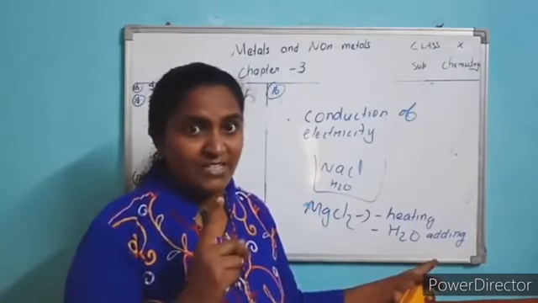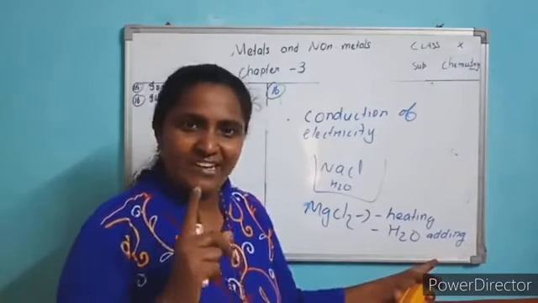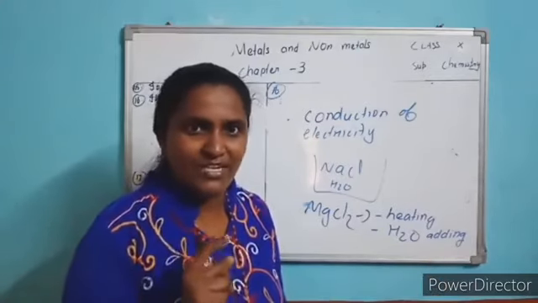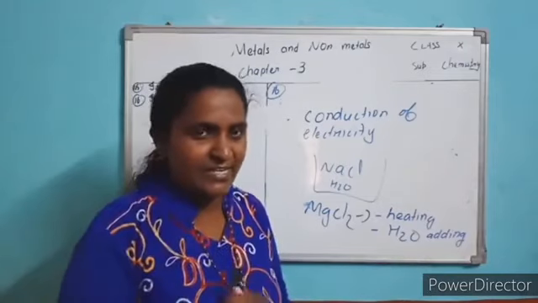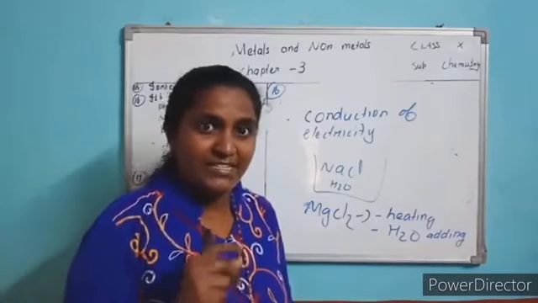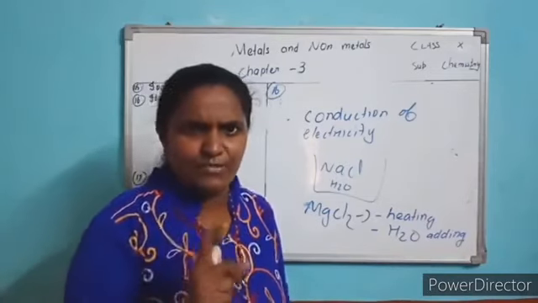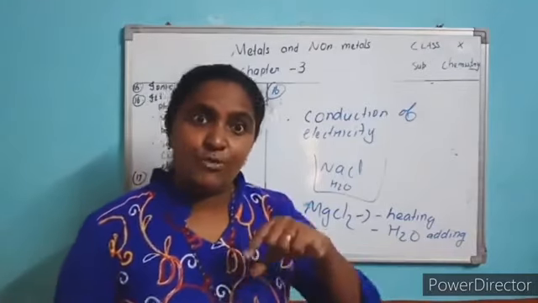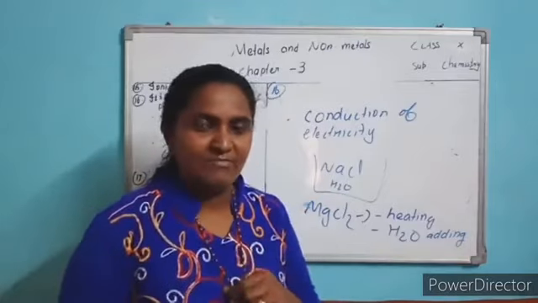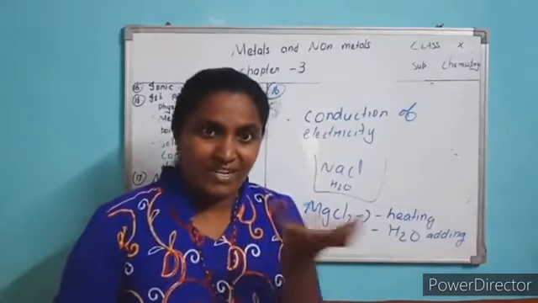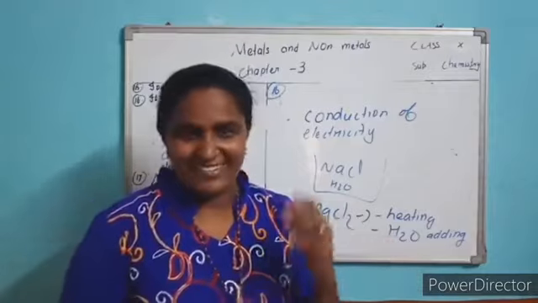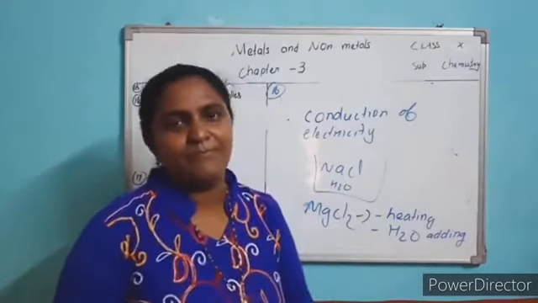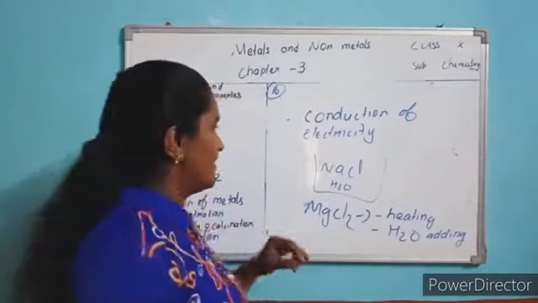The question they ask is, does molten NaCl conduct electricity? Yes, molten NaCl has free mobile ions, so it conducts electricity. Does NaCl solution conduct electricity or not? Yes, solution means you added water, so it conducts electricity. Does NaCl in kerosene conduct electricity? No, because that solvent does not have ions. So our condition is that the solvent should have ions, then only they pull each other. Understood? Next.